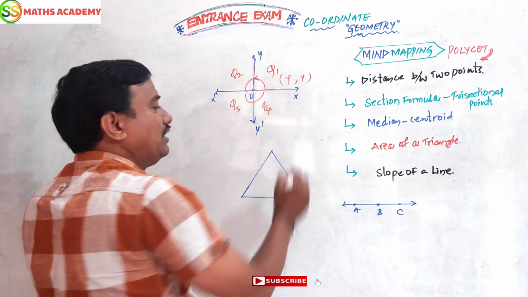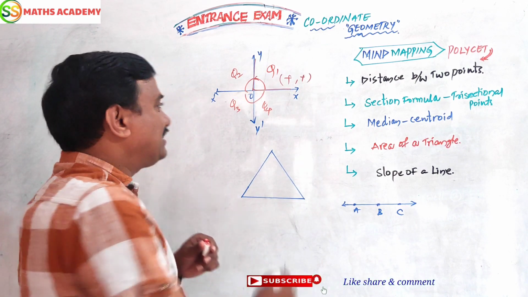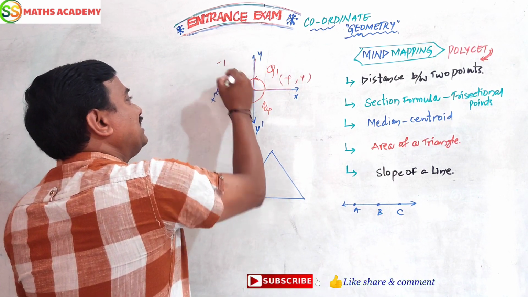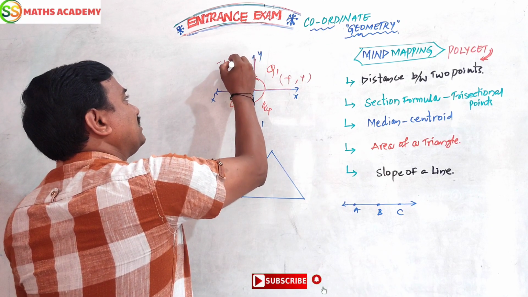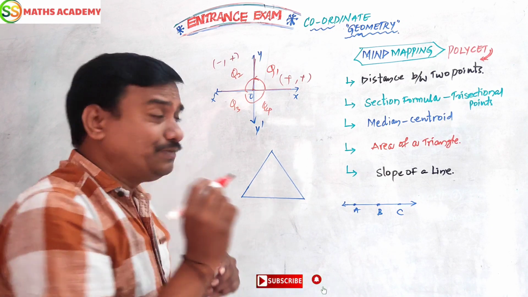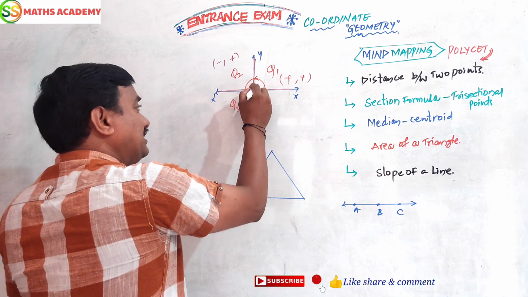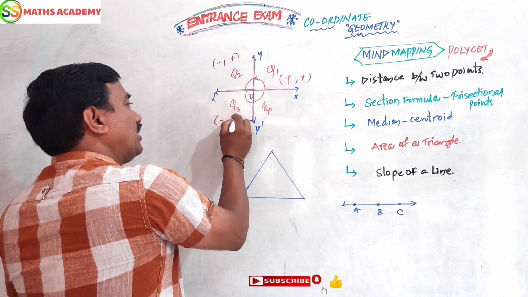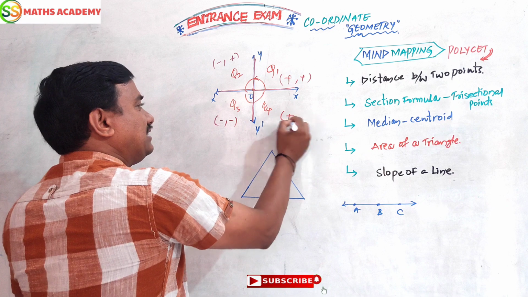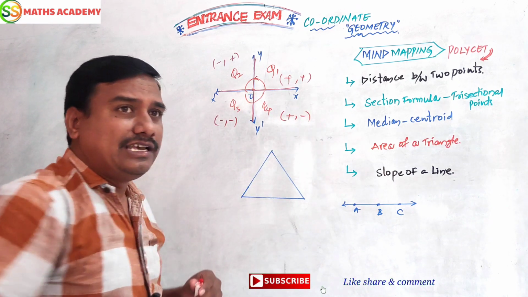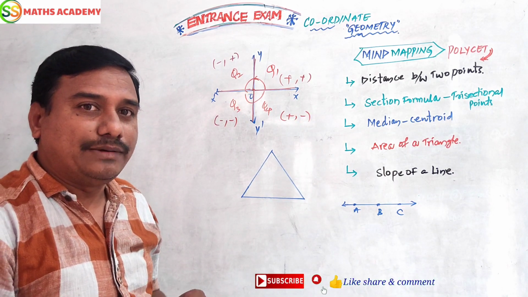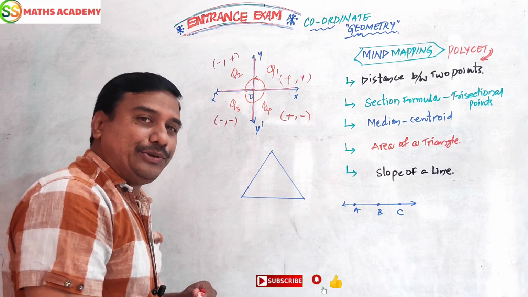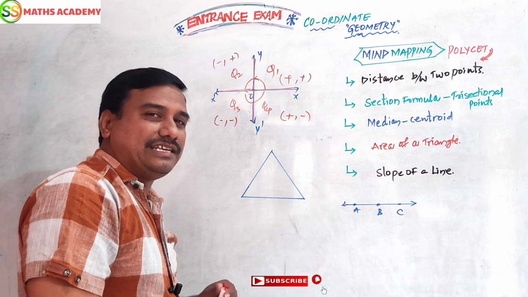So the sign of quadrant 1 is plus plus. This is a negative x-axis and a positive y-axis, so minus plus in Q2. And this is a negative x-axis, negative y-axis, so both are minus. Here positive x-axis, here negative y-axis, so in Q4 the sign will be plus minus. In Q1 the sign will be plus plus.